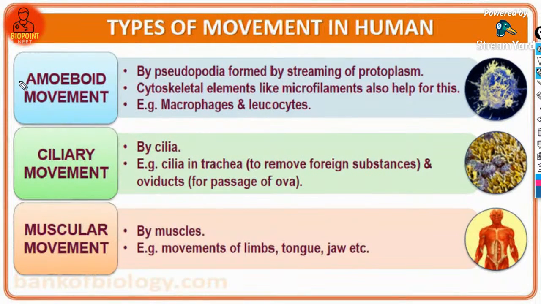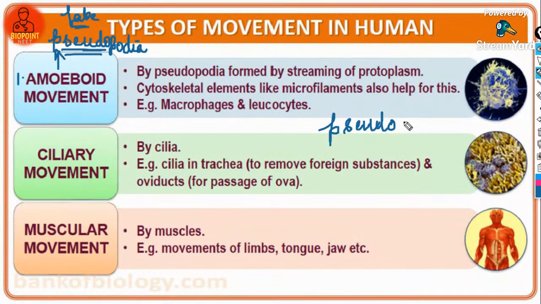So the first type of movement that we are going to study is the amoeboid movement. What is amoeboid movement? Amoeba shows locomotion or movement with the help of false feet or pseudopodia. What do you mean by pseudo? Pseudo means false. When you studied the animal kingdom, you studied a structure called pseudocoelom.